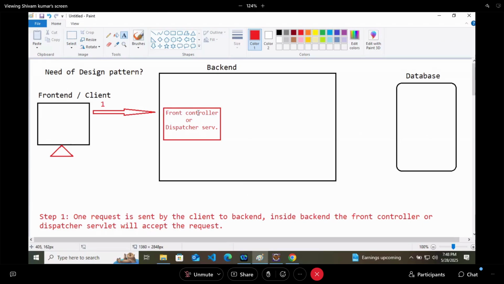Now, the front controller will be a communication medium. It will not do any operation on the database, the data or the view. There will be multiple controllers: login controller, sign up controller, data controller, create user controller, delete user controller, update user controller.